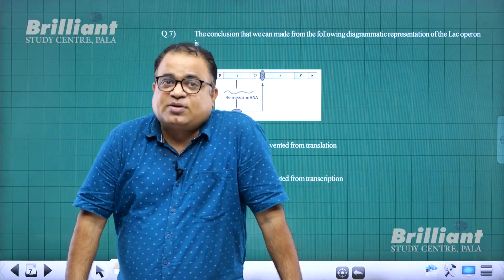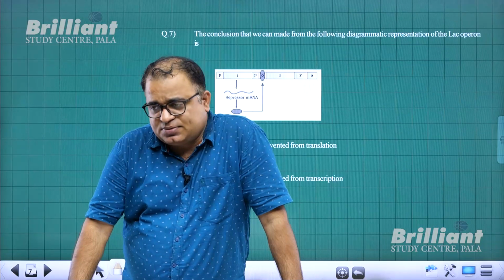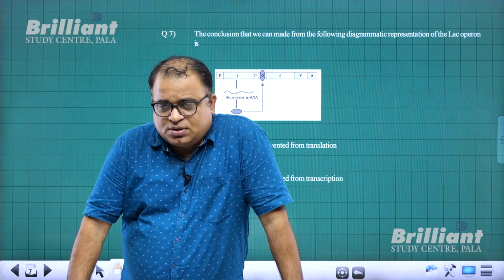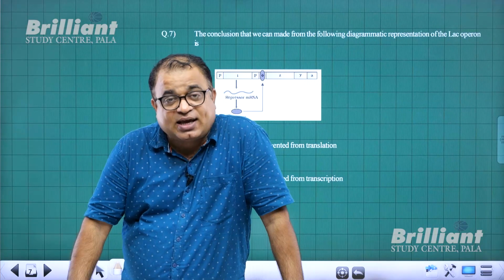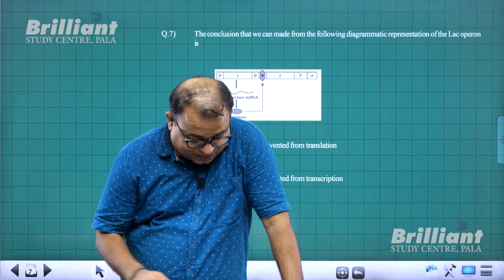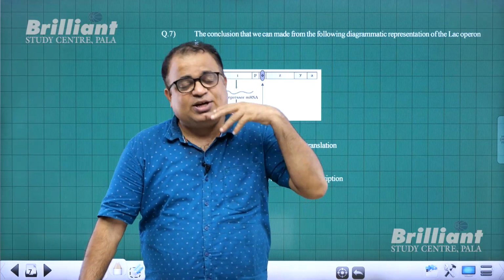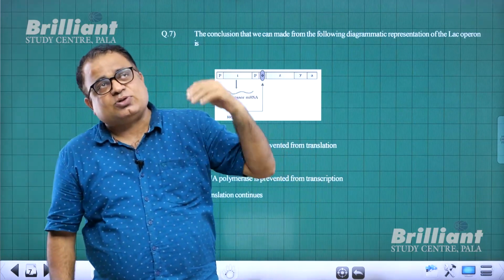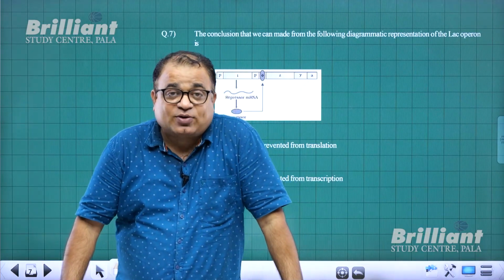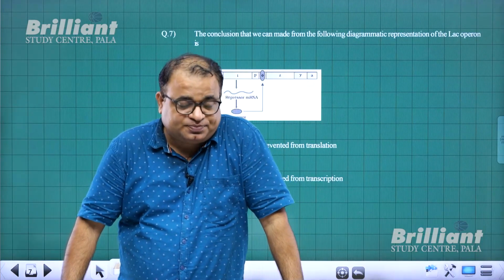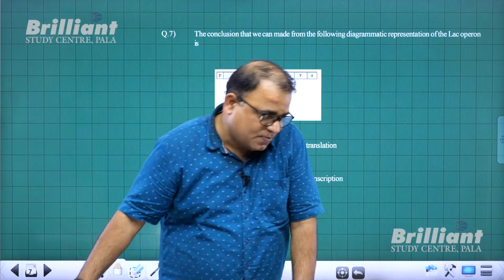The regulator gene is represented by lac I, where I stands for inhibitor. Then lac Z produces beta-galactosidase, lac Y produces permease, and lac A produces transacetylase. In the absence of lactose, you know the inducer in the lac operon is lactose or allolactose. And you know the other name of lactose is beta-galactoside.